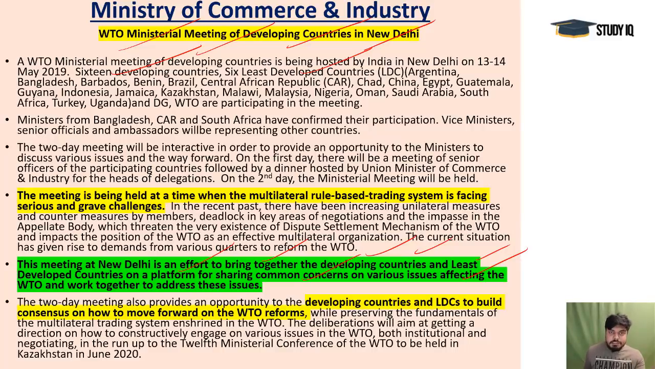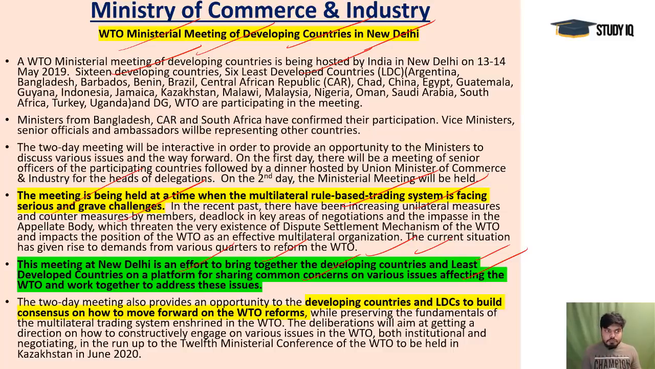And here this mini meeting that happened, the 2-day important meeting, and all the important ministers from these countries like Bangladesh, CAR, South Africa are also giving their concerns, and Barbados, Benin, Brazil, CAR, Chad, China, Egypt, Guatemala, all are in a developing stage. So they want an alternative mechanism because these things are biased towards these Western countries. So this is going to be very, very important. And the rules-based trading system is facing serious and grave challenges. For that, this meeting happened.